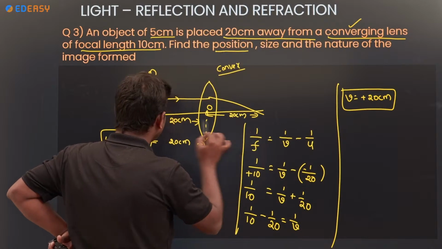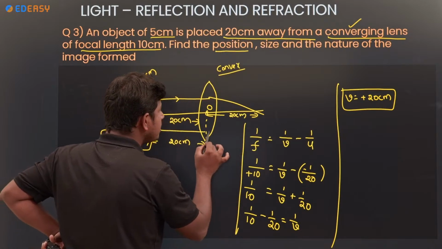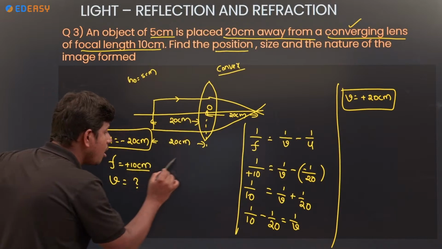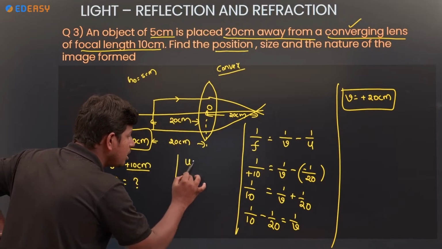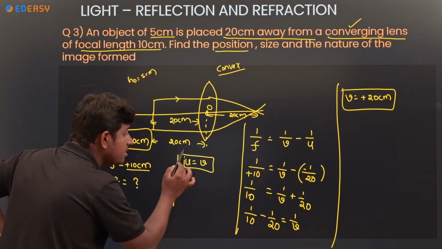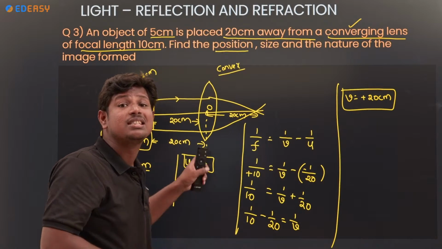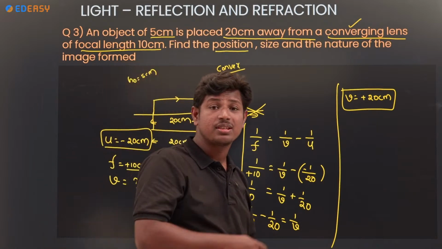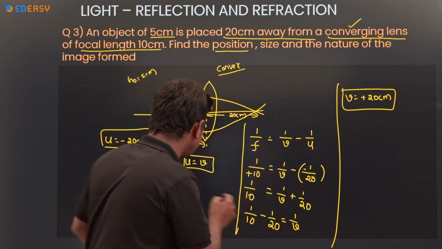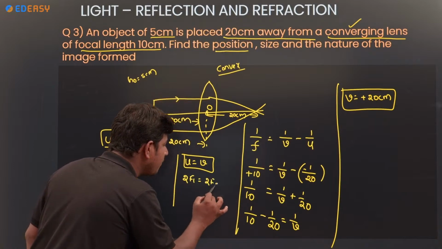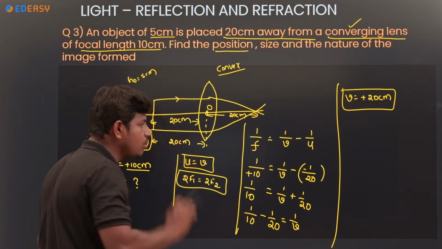So the image distance is also 20 centimeter. That means object distance is equal to image distance. It means where is the object? At the center of curvature. See here also 2f1 is equal to 2f2.